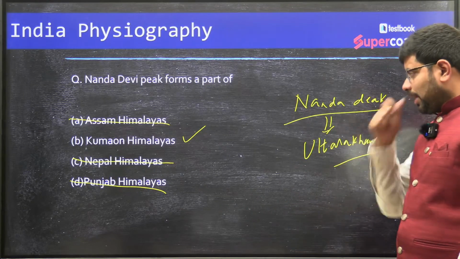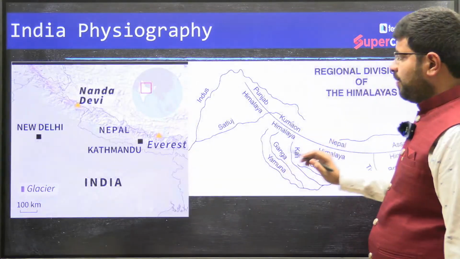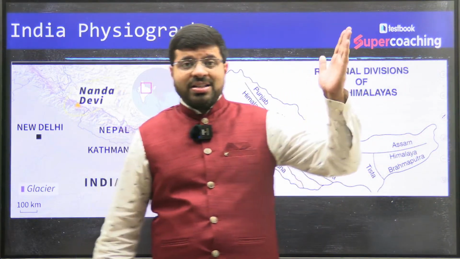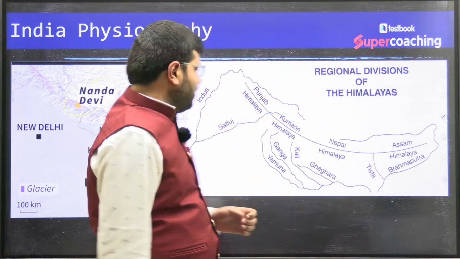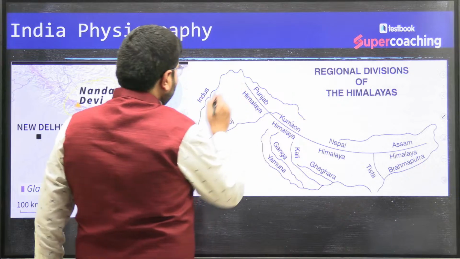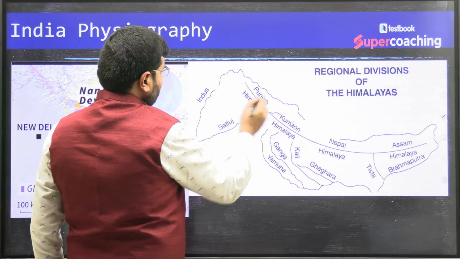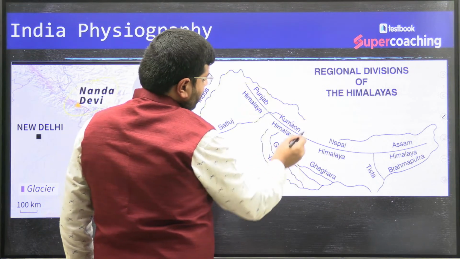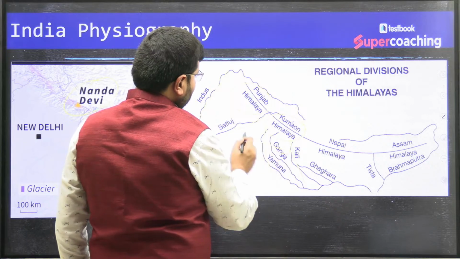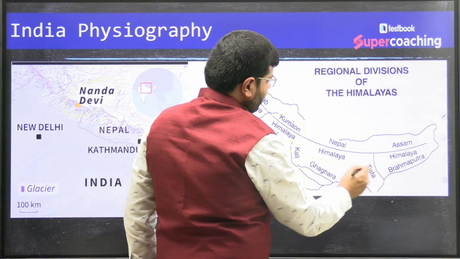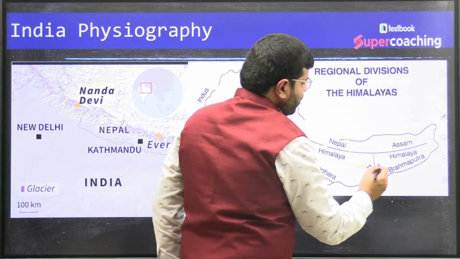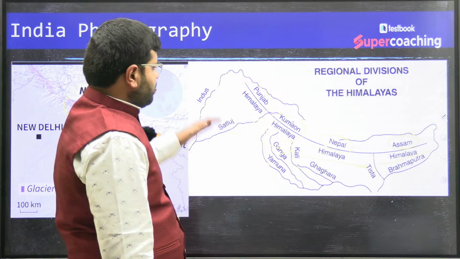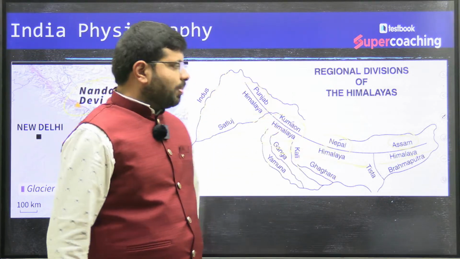Right? So that is the thing. Kumaon Himalayas, you can see here. Nanda Devi is part of Uttarakhand. And when you talk about the regional division of the mountain range, we have divided this in this way. The mountains between Indus and Satluj, we call Punjab Himalayas. Satluj and the Kali River, we call the Kumaon Himalayas. The Kali and the river Tista, we call Nepal Himalayas. Tista and Brahmaputra, we will call the Assam Himalayas. So this is the regional division: Punjab, Kumaon, Nepal, Assam Himalayas.